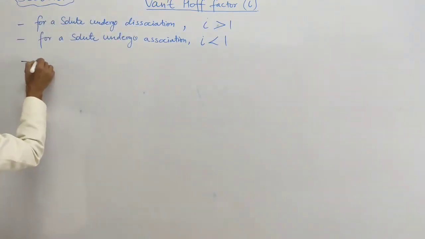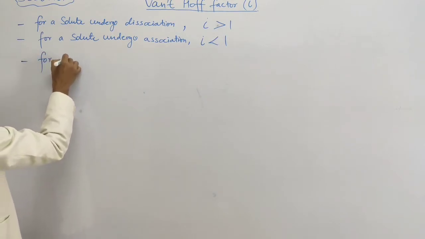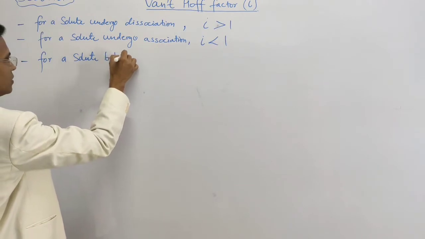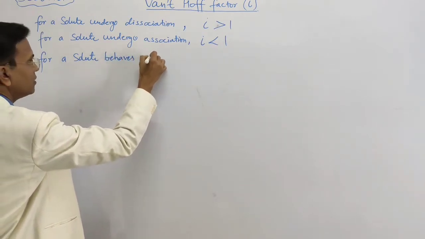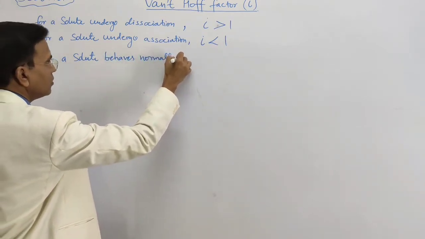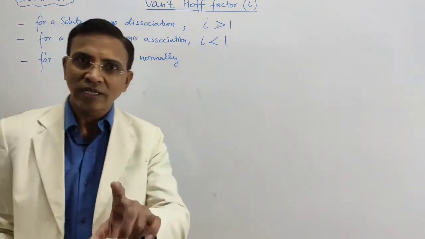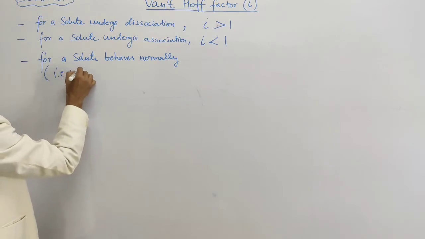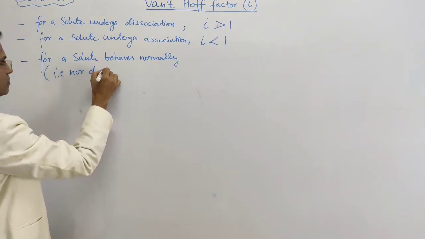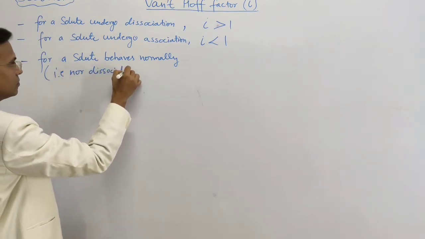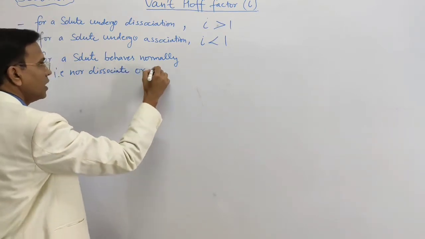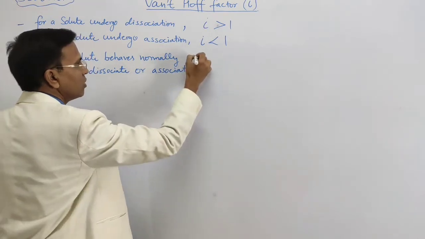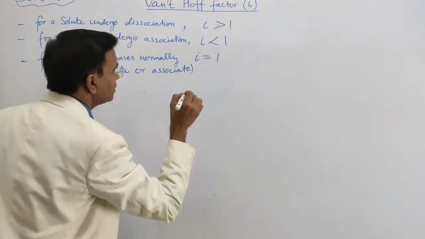So here, for a solute which behaves normally. Normally means it neither dissociates nor associates. That is, neither dissociate nor associate. So i is equal to 1.